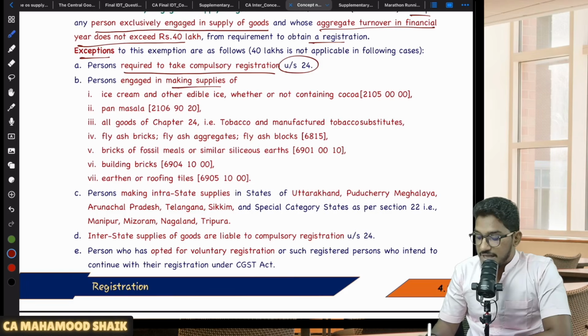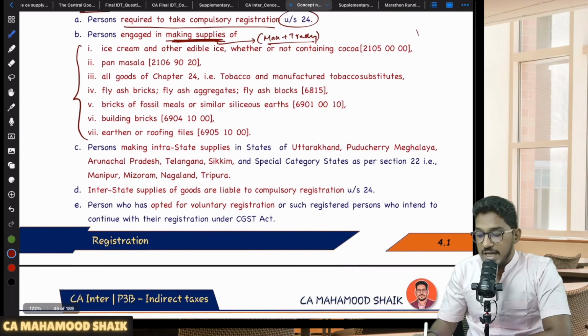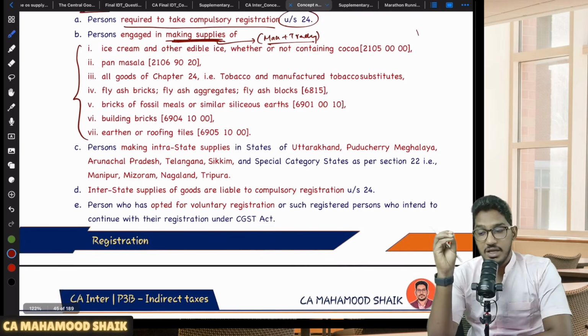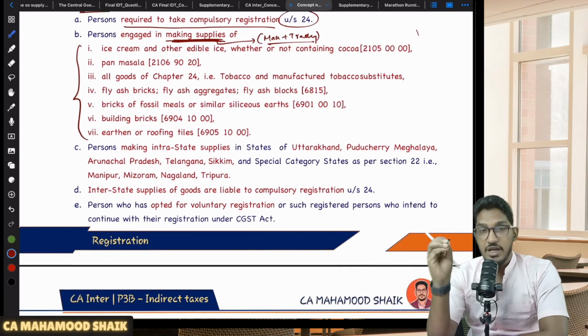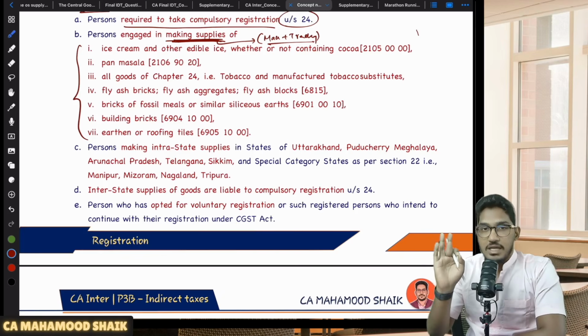Or if you are a person engaged in making supplies, when I say making supplies, it could be manufacturing, it could be trading. So either you are manufacturing or you are trading any of these products. They have identified a few products. If you are engaged in making supplies, it doesn't include just trading, it even includes manufacturing. So either you are manufacturing or you are trading any of these 7 products which they have listed, even if you might be exclusively engaged in supply of goods only,